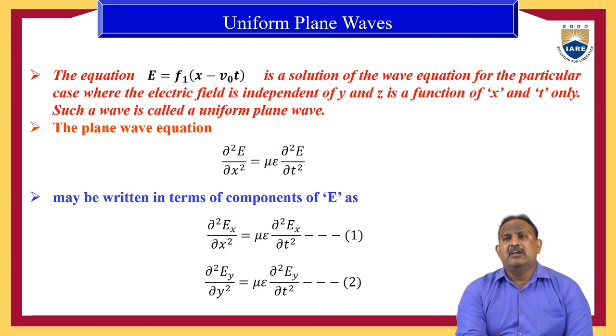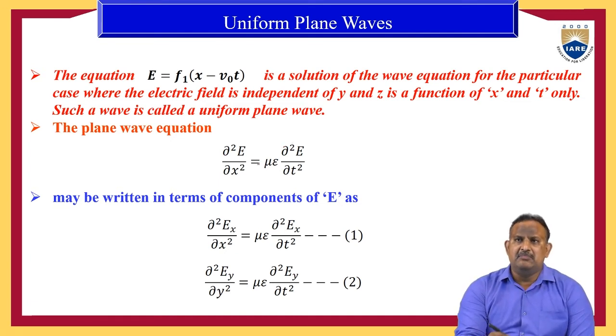Therefore, the plane wave can be expressed as ∂²E/∂x² equal to mu epsilon into ∂²E/∂t².